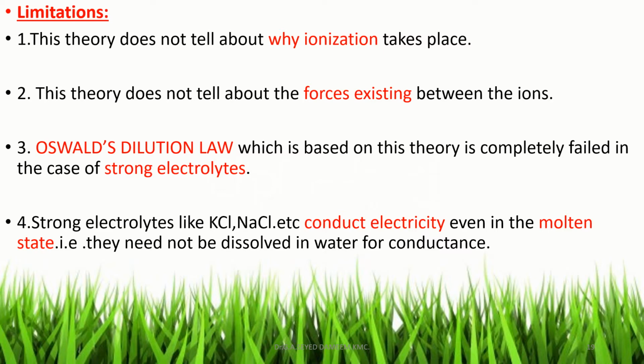Strong electrolytes like KCl, NaCl, etc. conduct electricity even in the molten state. That is, they need not be dissolved in water for conductance. Even in the molten state, these electrolytes, KCl and NaCl, conduct electricity. According to Arrhenius theory, when an electrolyte is dissolved in water, it dissociates into ions. But these electrolytes conduct electricity even in the molten state. So these are the limitations of Arrhenius theory.